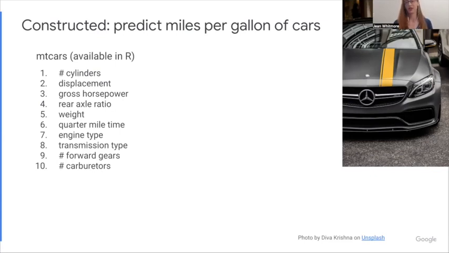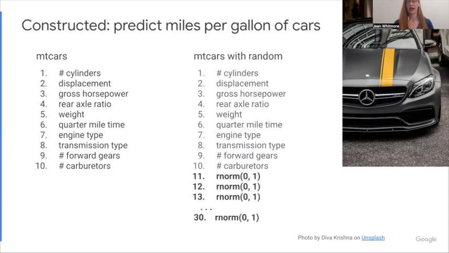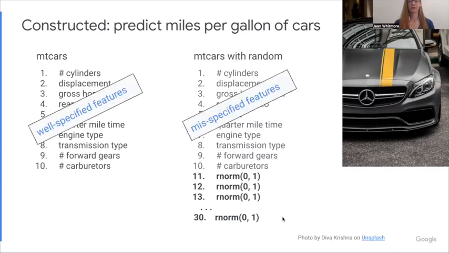So this is what I would call a well-specified data set. I wanted to make a misspecified version of this, something with an abundance of low signals. So what I did was I added random noise. Now there are different ways you could do it. Go ahead and run your own experiment. But we just need a lot of average noise, low signal. It doesn't need to be per parameter. So I kept the original 10 parameters, and I added parameters 11, 12, 13, up to 30, so 20 more, with random normal noise, 0 mean, standard deviation of 1. So that is my misspecified data set generated from a well-specified one.